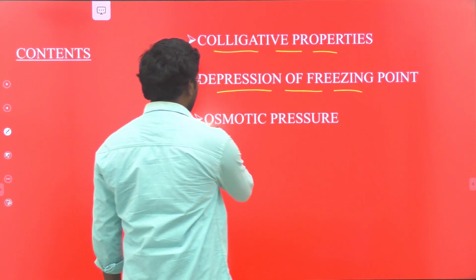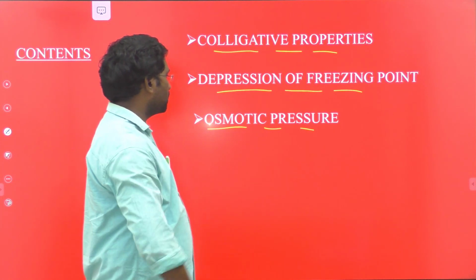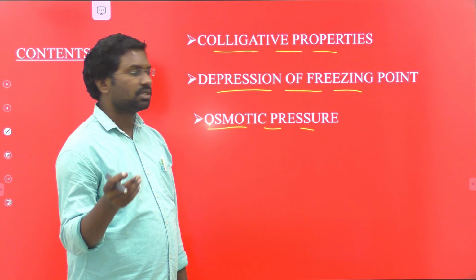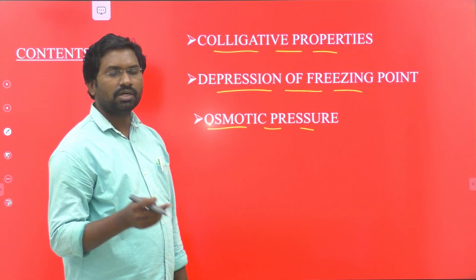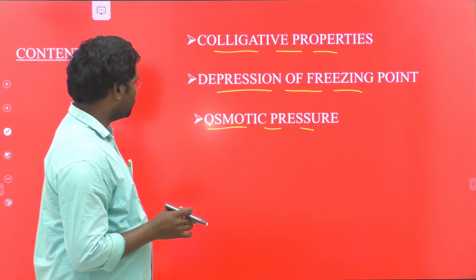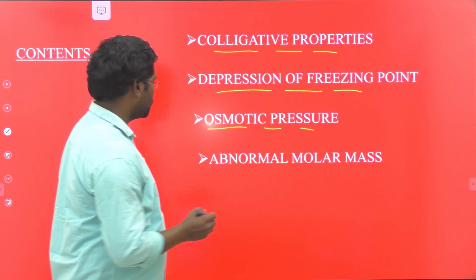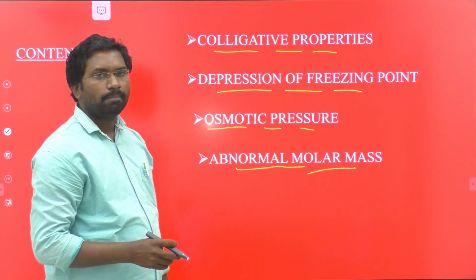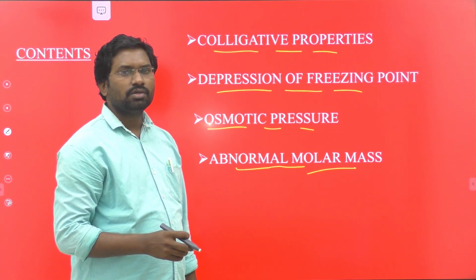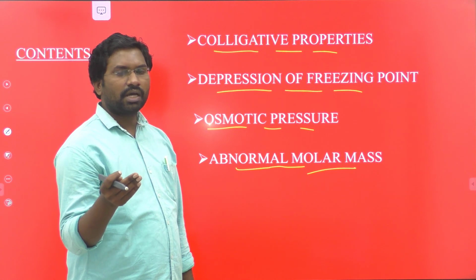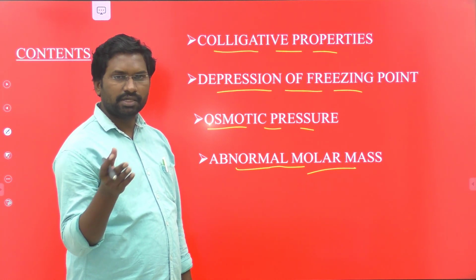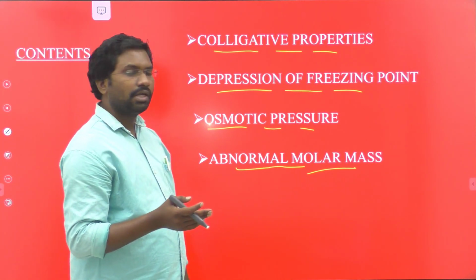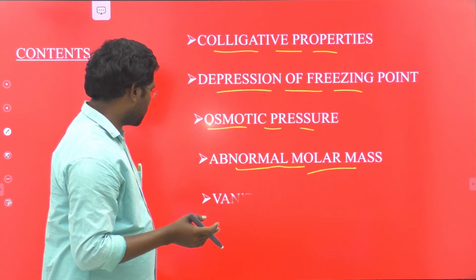And next one is osmotic pressure. What is meant by osmotic pressure? Osmotic pressure means the amount of pressure required to stop osmosis. It is also a colligative property. And next one, abnormal molar mass. What is meant by abnormal molar mass? Abnormal molar mass means the calculated molar mass of the given substance is either lower or higher than its original value. That is known as the abnormal molar mass of that particular substance.